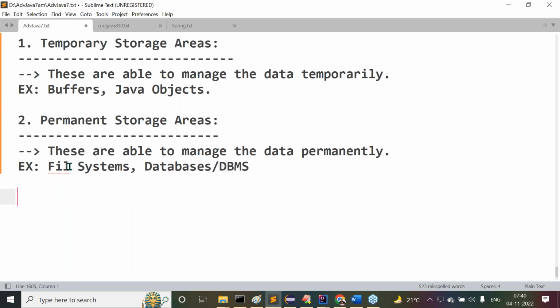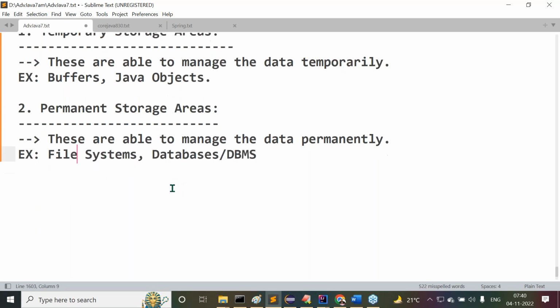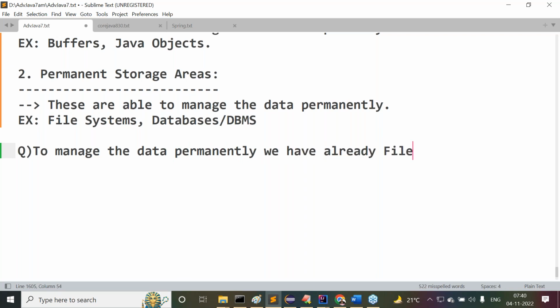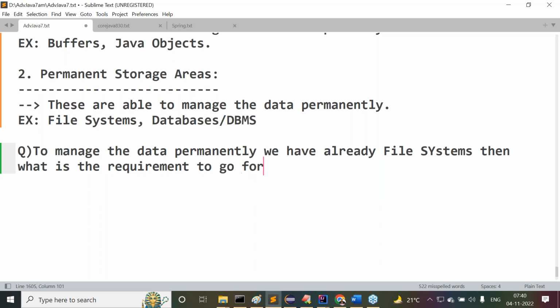Now I have a question, guys. Listen carefully. My question is: to manage the data permanently, we already have file systems. Then what is the requirement to go for databases or database management systems? That is my question. Guys, all of you are getting my point here?